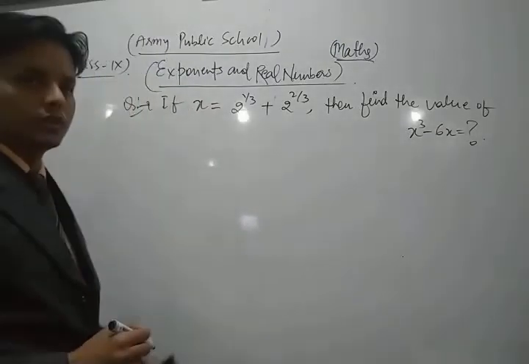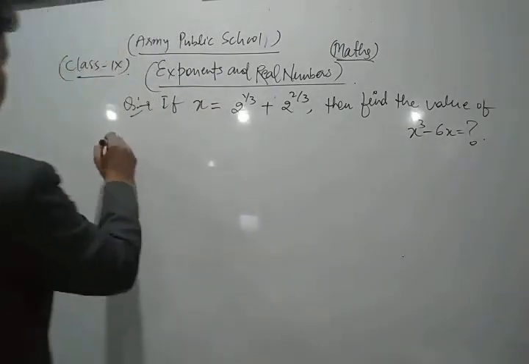So let's see what is the process to solve that question. Let's see its solution, dear friends.